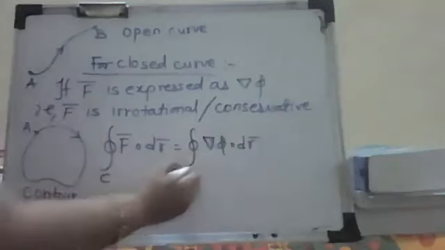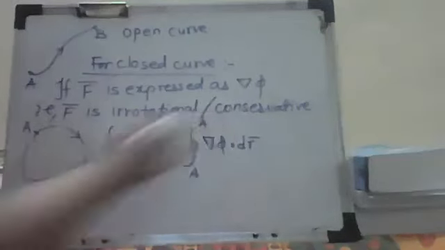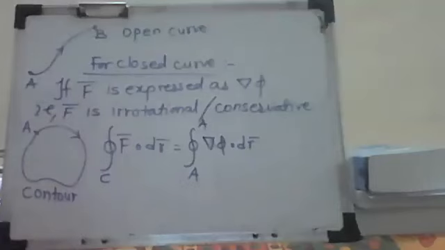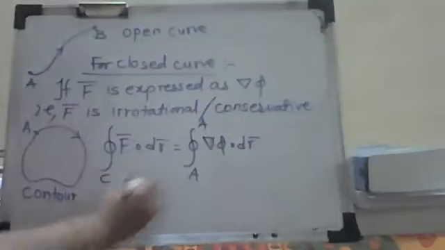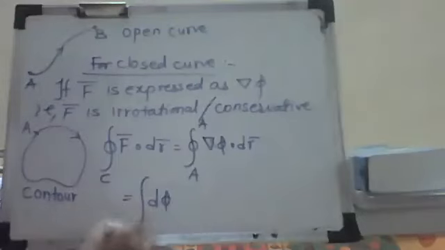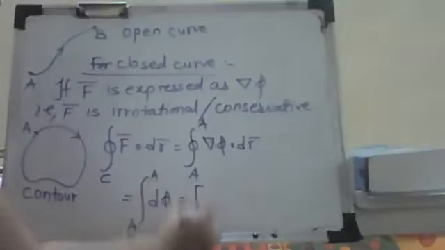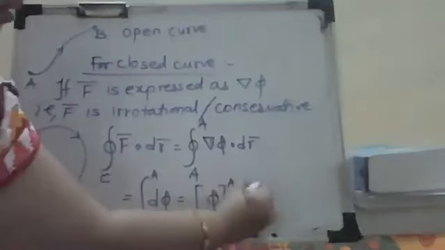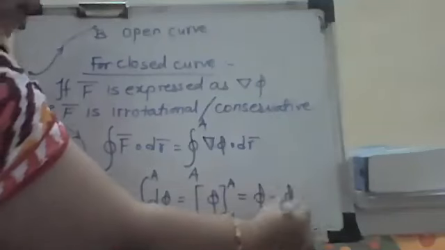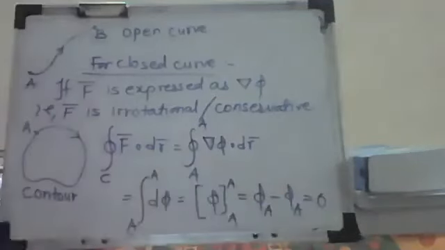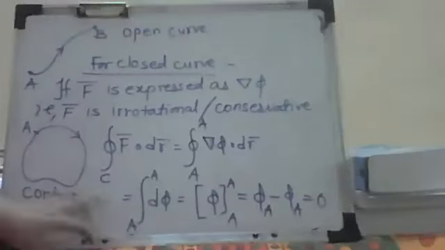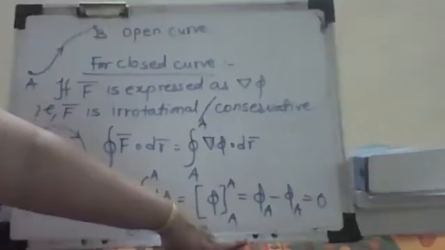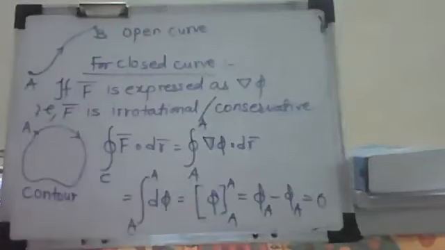Okay. Now see, it is starting at A and ending at A. Starting and ending point is same. Correct. This we get as d phi from A to A. What is the limit? So integration is phi from A to A. So this is nothing but phi at A minus phi at A. So the answer is going to be 0. Okay. So if it is a conservative force field, then the line integration is always going to be 0. Vice versa also it is true.